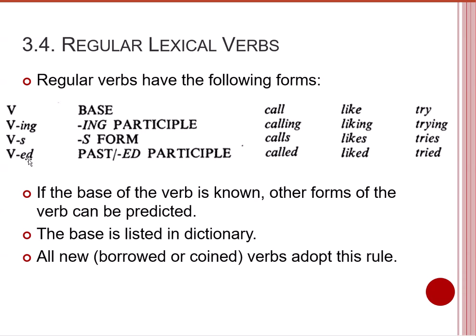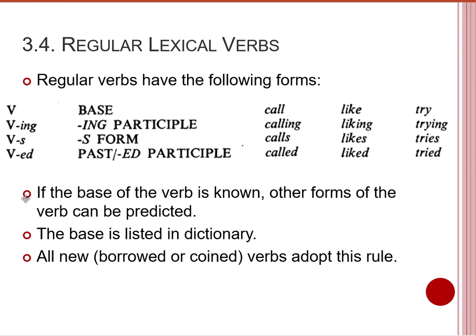That's why we don't have number 1 or number 2 after ED. We have only VED with the regular verbs, because they imply past and the ED participle. They imply VED1 and VED2. These 2 forms are identical, like called, liked, and tried.